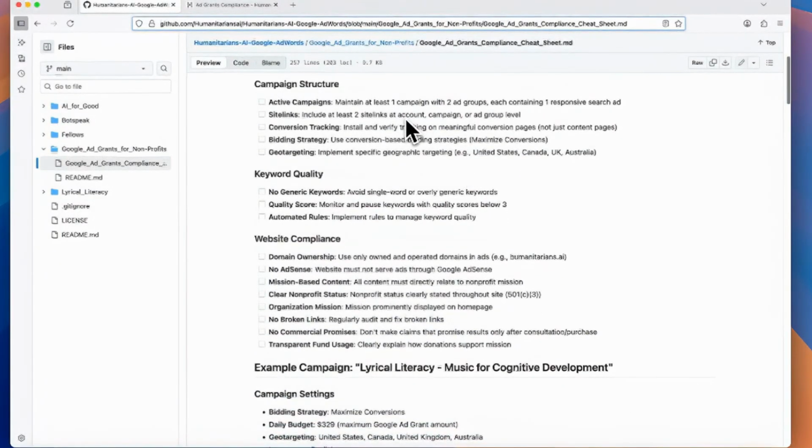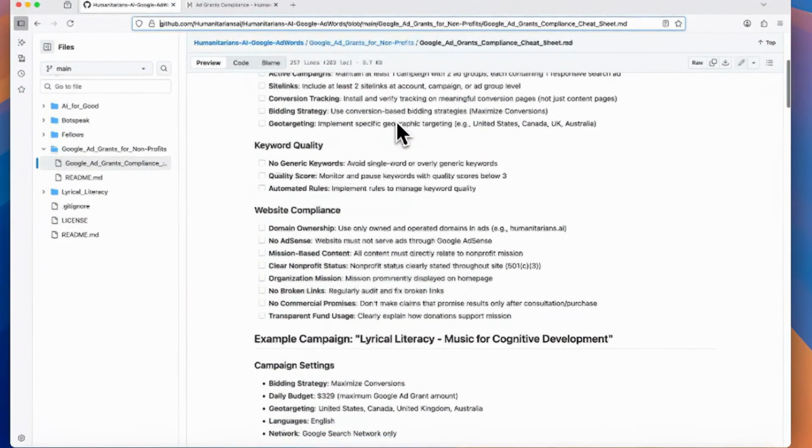Sitelinks is a YouTube thing. So we have to get these to specific landing pages. And then we're going to have to put conversion tracking on those pages. So we'll go ahead and show you how to do that in this series. We create specific landing pages, which aren't typically easily visible from the navigation. So we know somebody's coming to that page from the AdSense. So these are internal pages, and we're going to go over creating a couple for this.